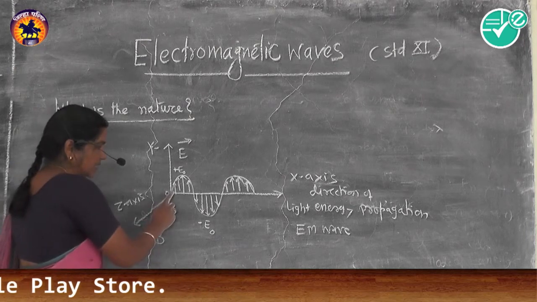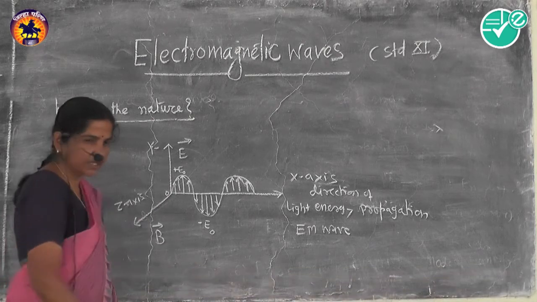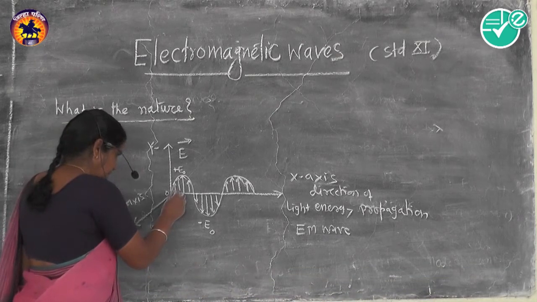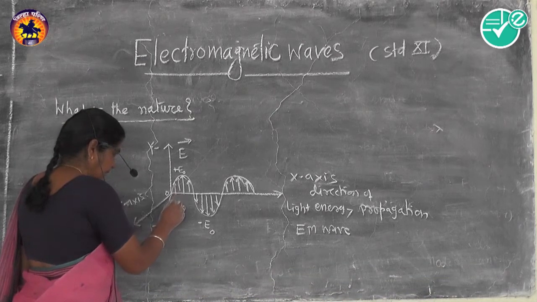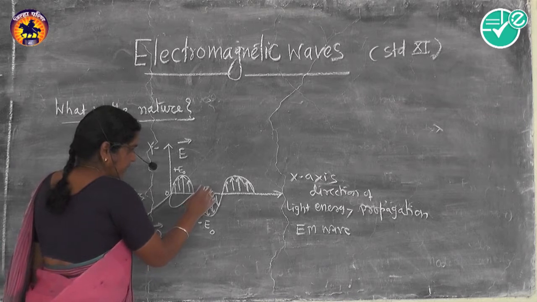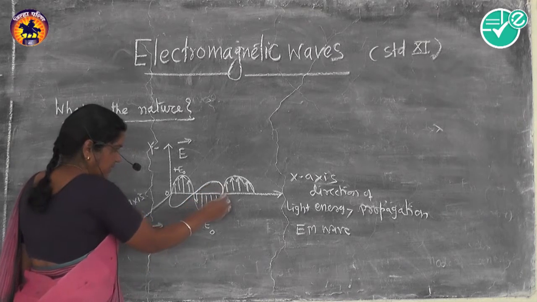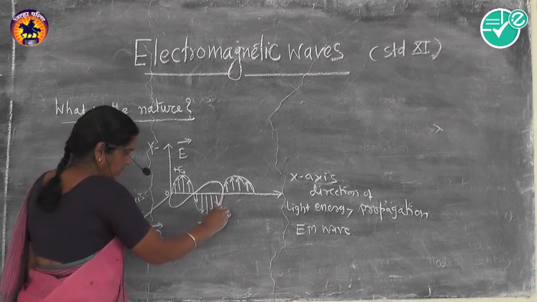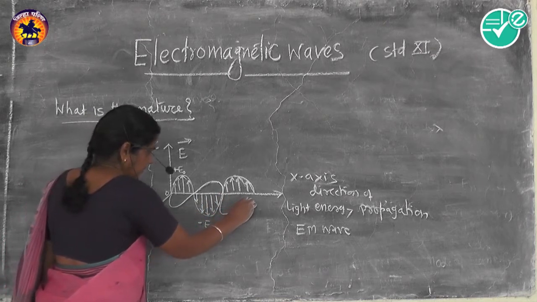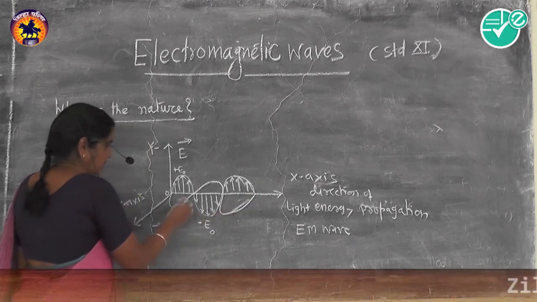Now when there is a variation of electric field, it produces magnetic field, and we represent the magnetic field in the positive direction of the z-axis like this. Again this is the negative direction of the z-axis, and again this is the positive direction of the z-axis.